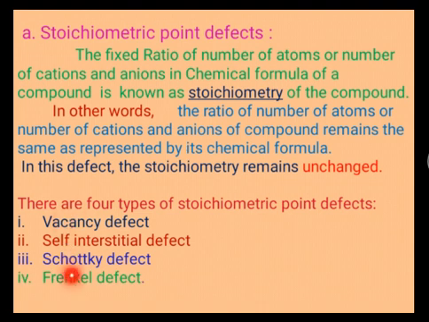These are the four classifications of the stoichiometric point defect. The first is the vacancy defect.